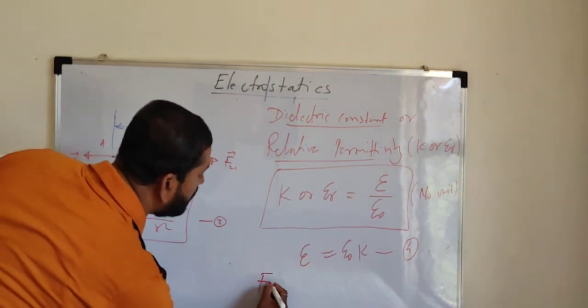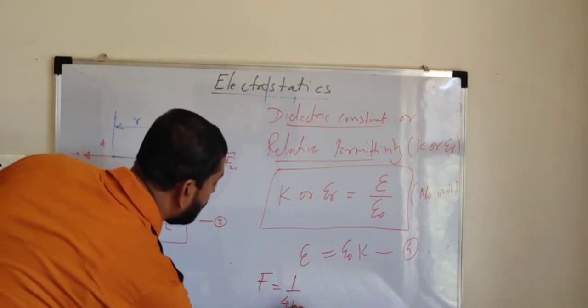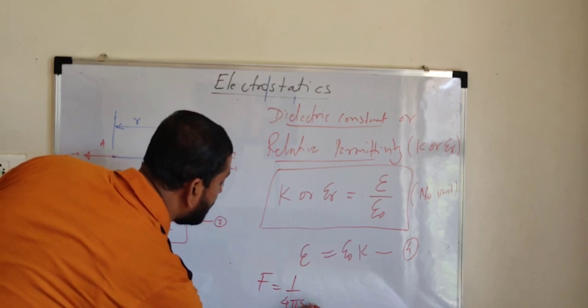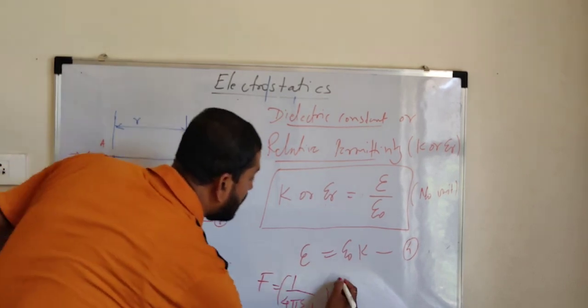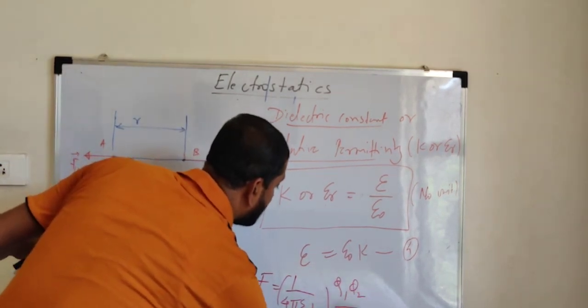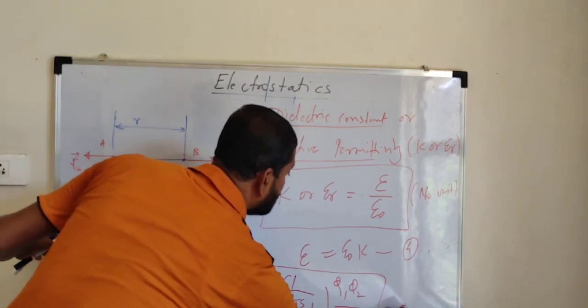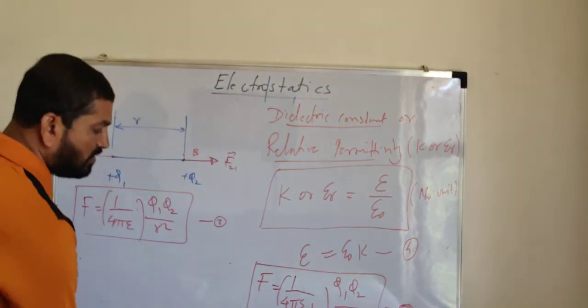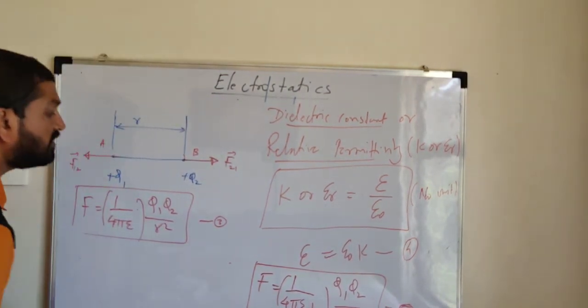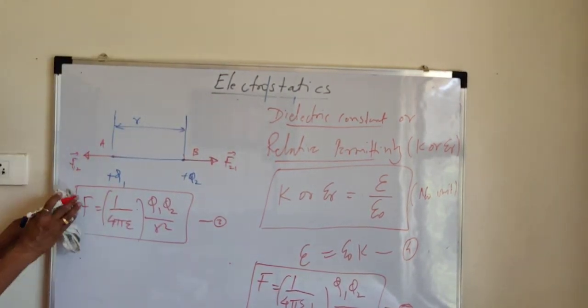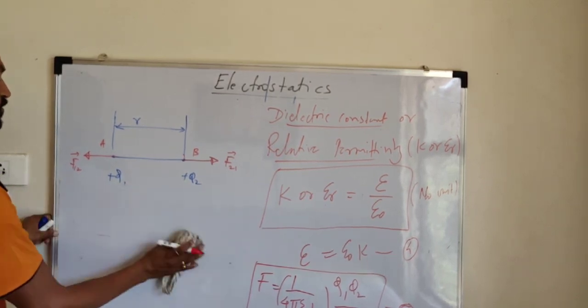And it comes out equal to F is equal to 1 upon 4 pi epsilon 0 K, Q1 Q2 divided by R square. Very important, equation number 5. Simply remember here, epsilon 0, I have already mentioned, is 8.85 into 10 raised to minus 12. Unit is coulomb square per newton meter square.